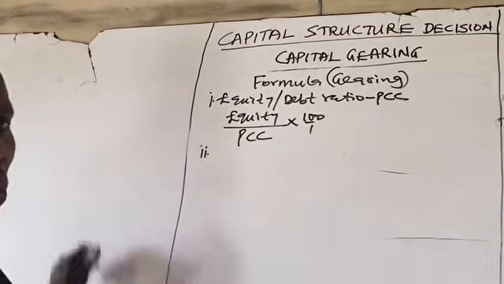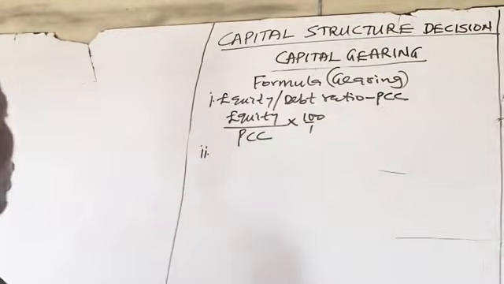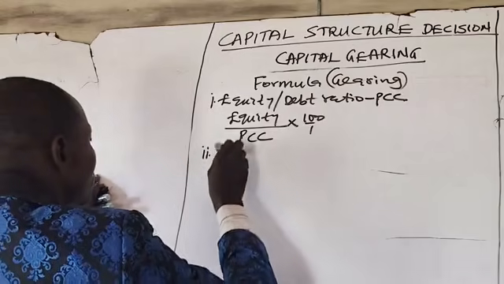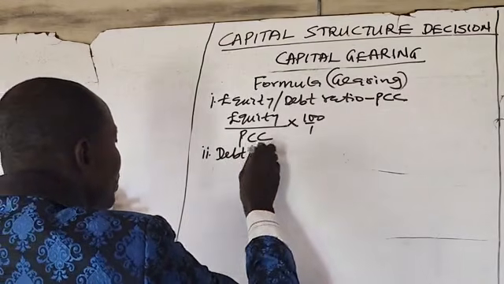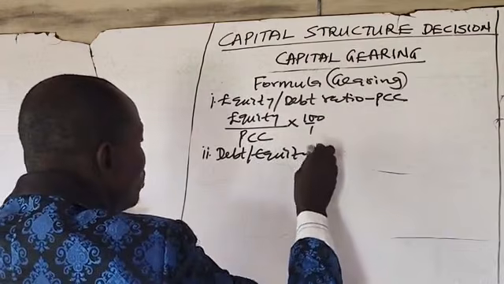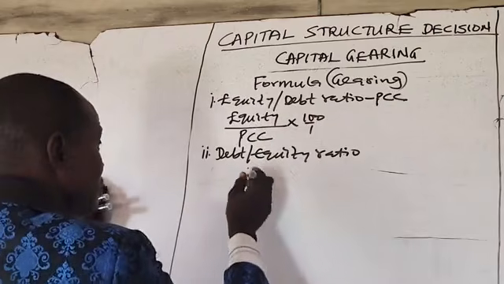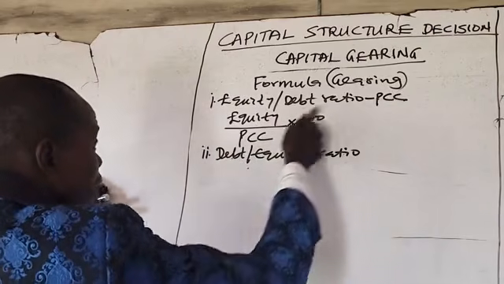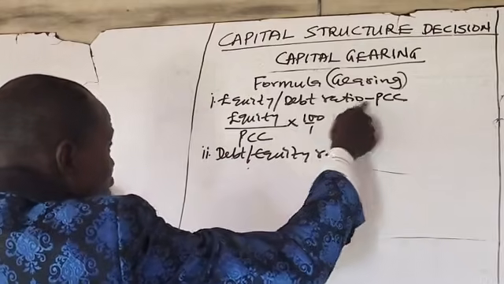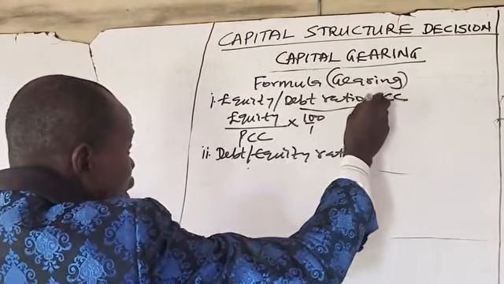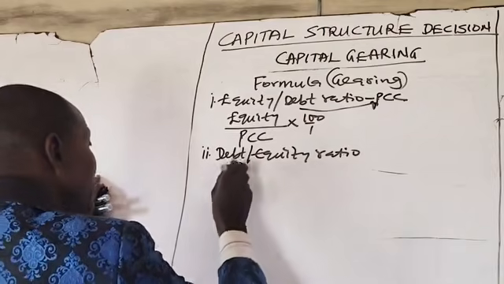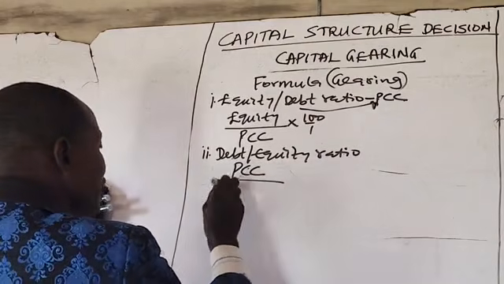Number two, we have the debt to equity ratio, and that will be debt over equity. The debt, I've told you, is the prior charge capital. So we can have prior charge capital over equity